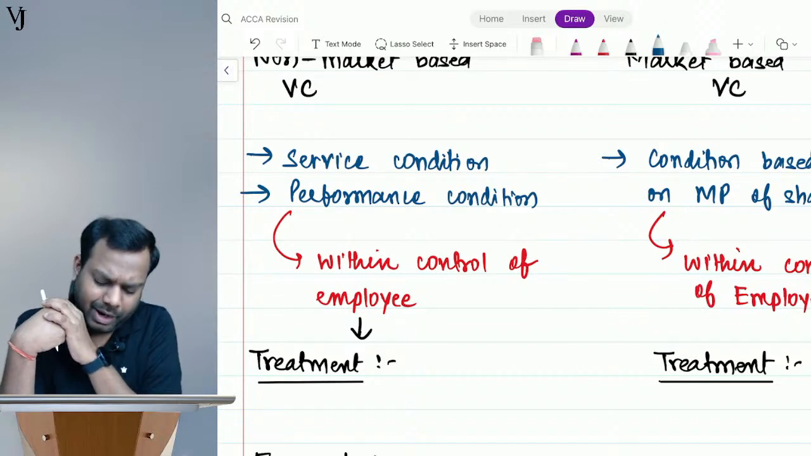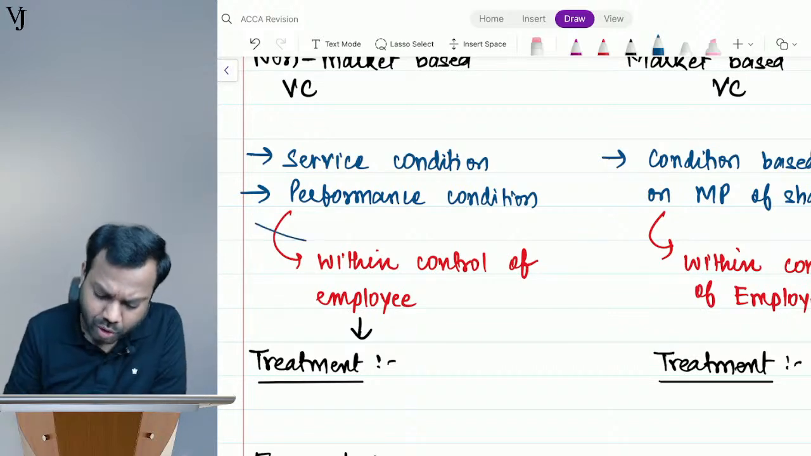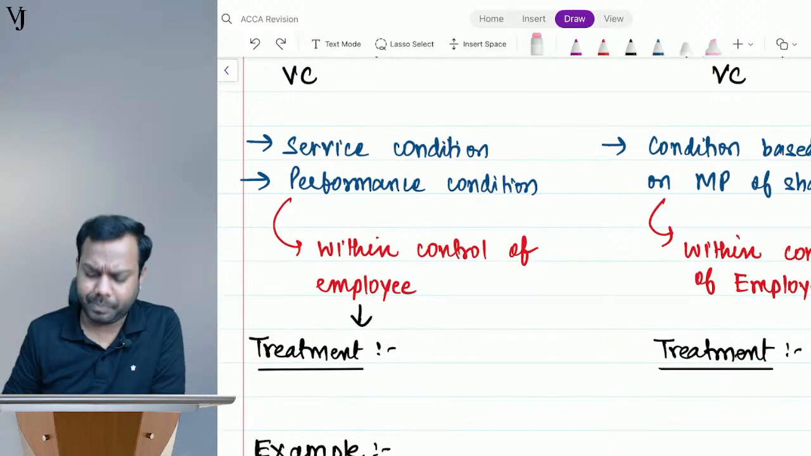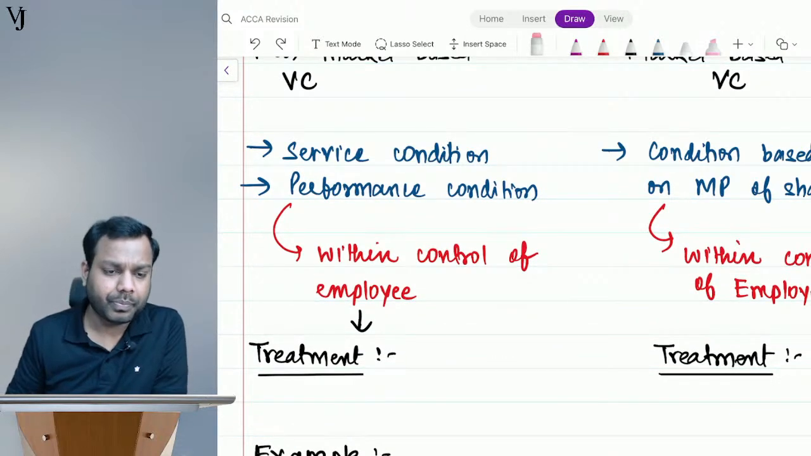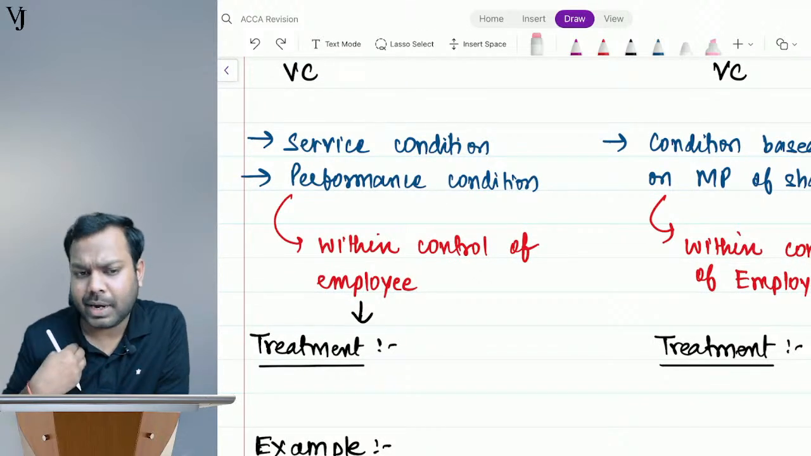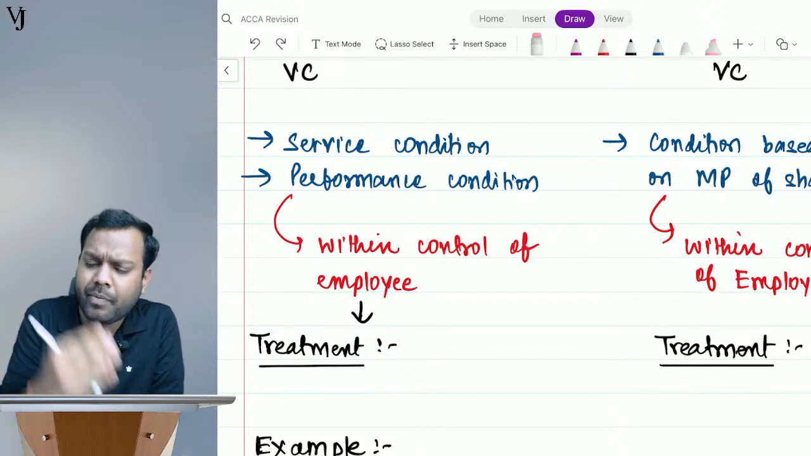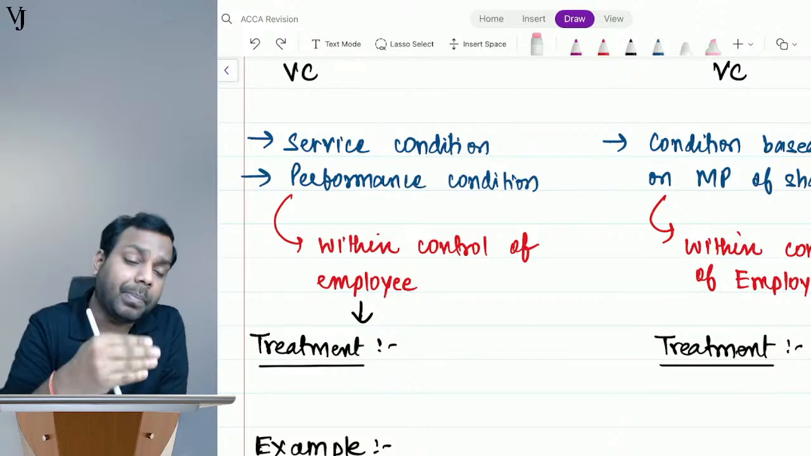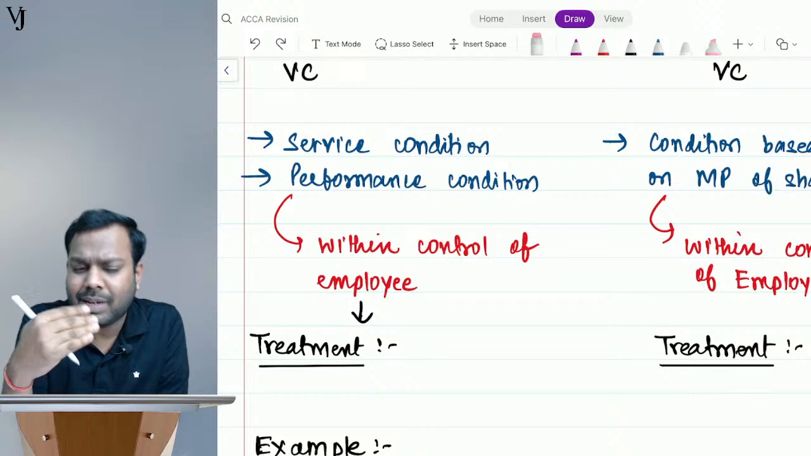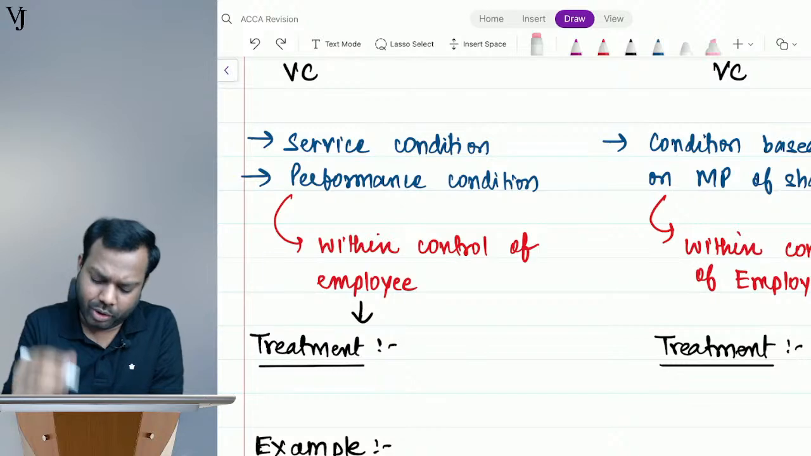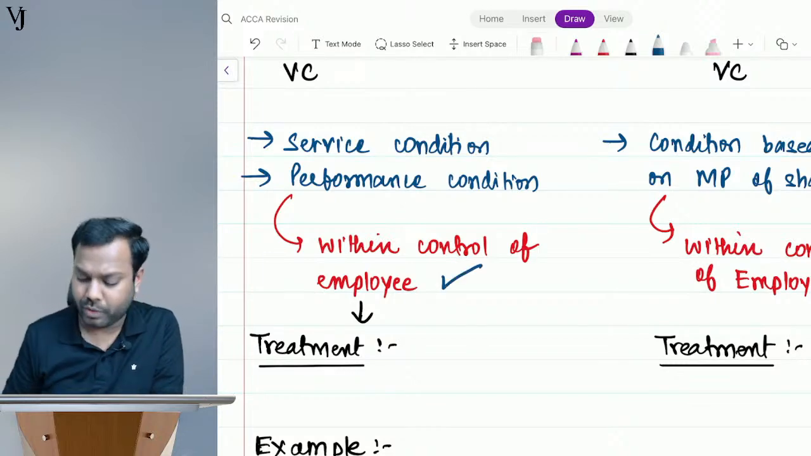Tell me, don't you think this is something within the control of employees? Tell me, guys. This is something like service condition, right? I have to perform for 3 years. Yes, it's in my control. If I want to perform for 3 years, I will perform. If I don't want to, I will not perform. Reduce the cost by 20%. If it's practically possible, yes, I can reduce that. If I work effectively, I can reduce the cost of the company as well. So it's within the control of the employee.